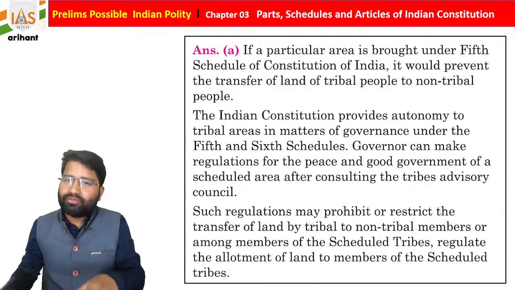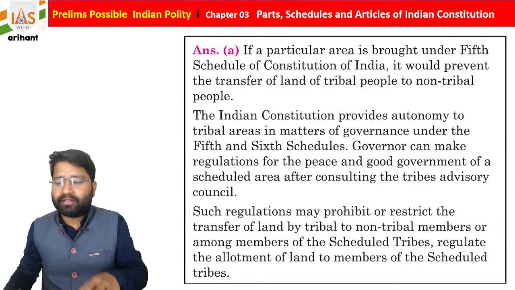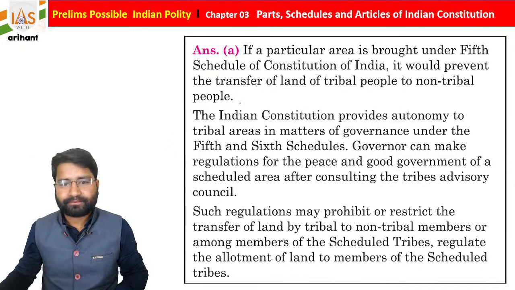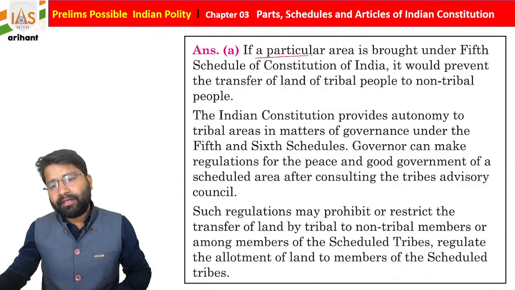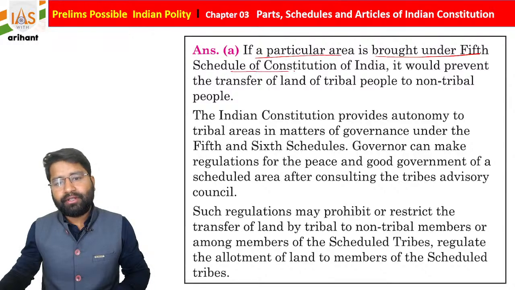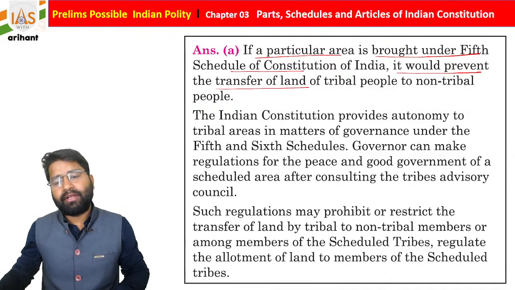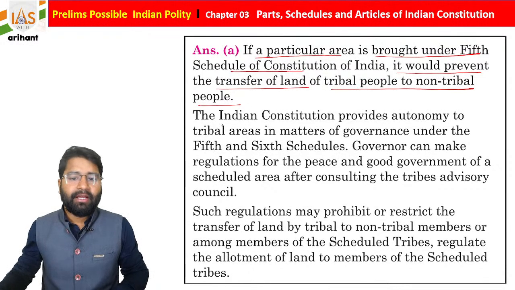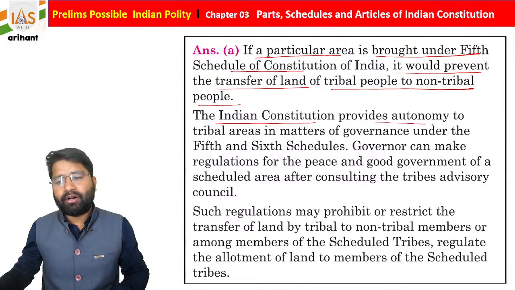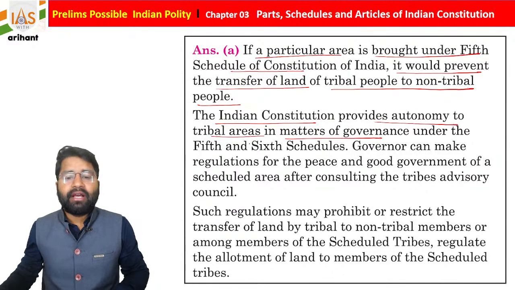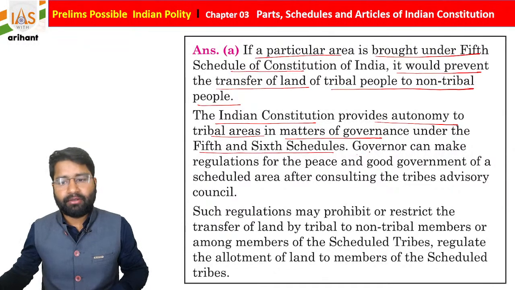I'm just going to give the explanation that we added in the book, students. If a particular area is brought under the 5th Schedule of the Constitution of India, it would prevent the transfer of land of tribal people to non-tribal people. The Indian Constitution provides autonomy to tribal areas in matters of governance under the 5th and 6th Schedules, both connected with the tribal community.